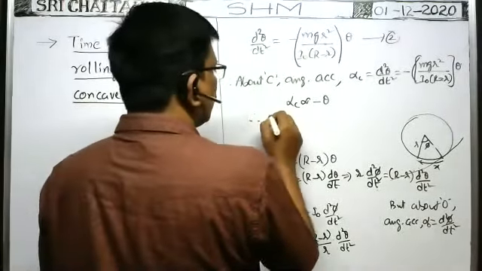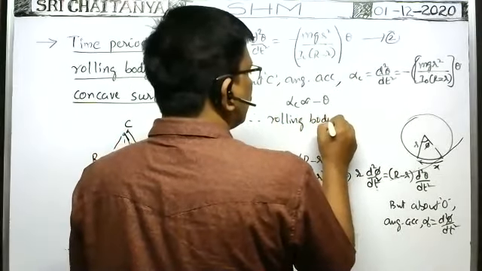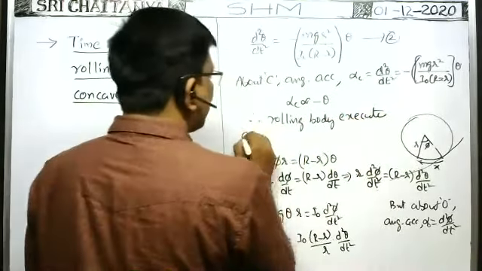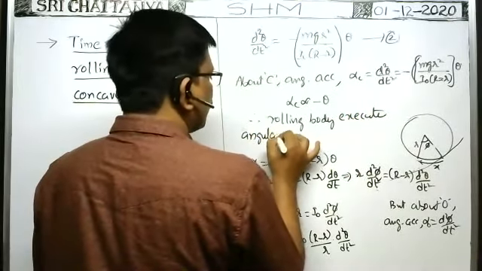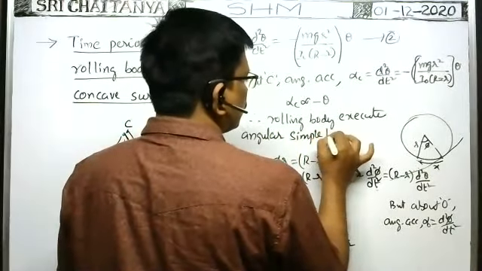So therefore, a rolling body executes angular simple harmonic oscillations.